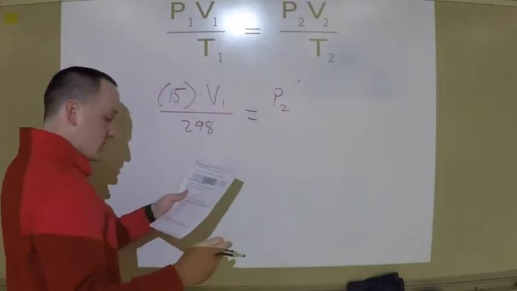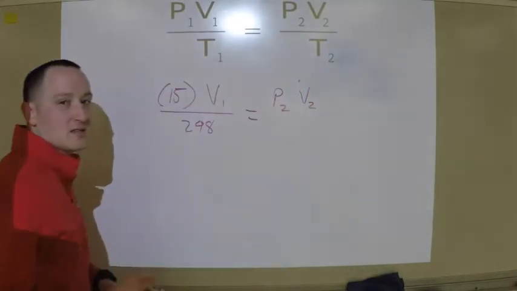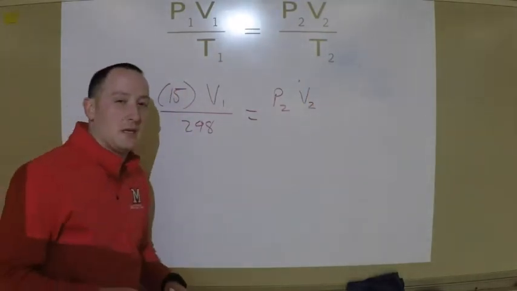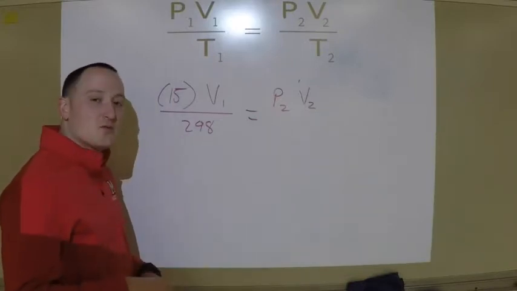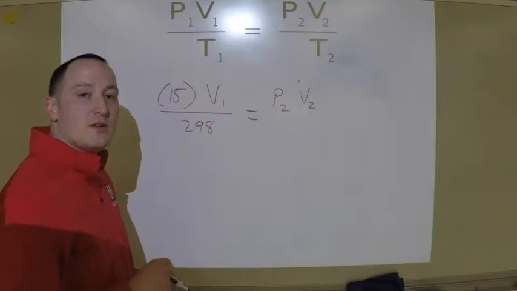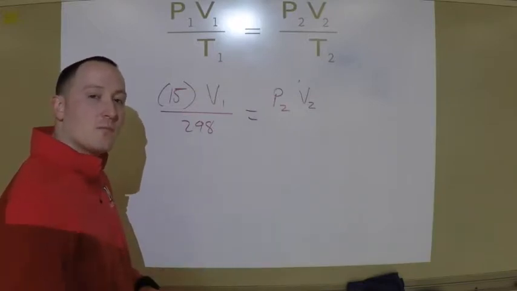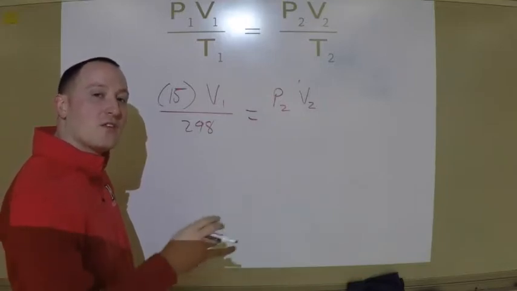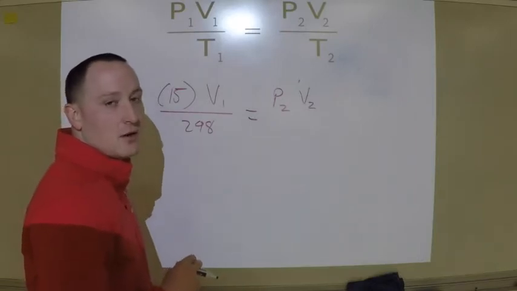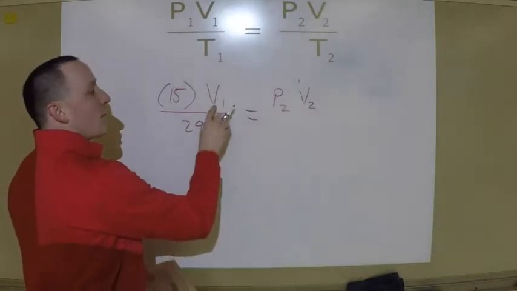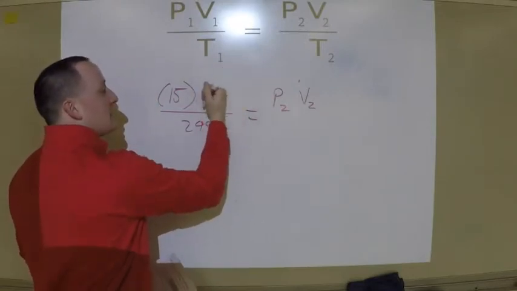Then, here's something that's interesting. It says that my volume is held constant. And you might be like, what does that mean? Why would they tell us that? You want to know what that means? Remember how in the previous problem we talked about how if our moles don't change, we can get rid of them? We can cancel them out? Same thing happens here. If you ever hold something constant in an equation, that means that my volumes are the same on both sides, which means I can get rid of them.